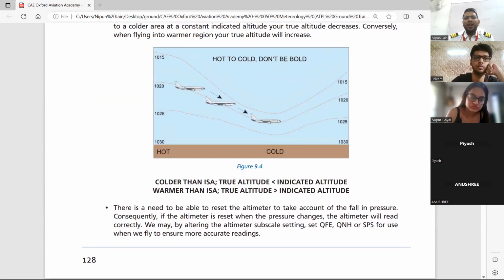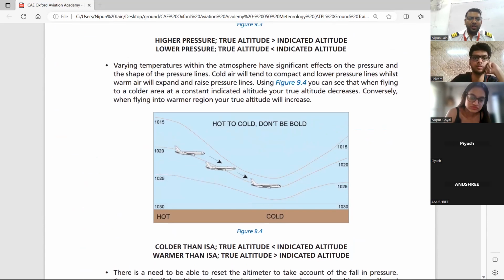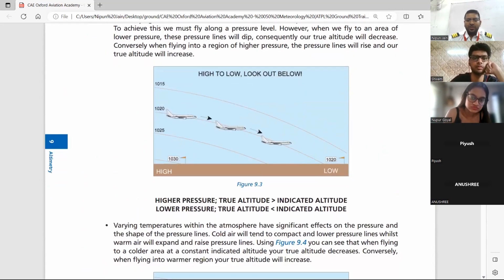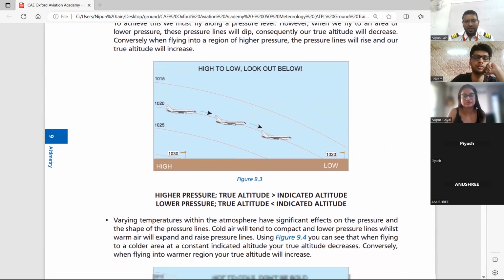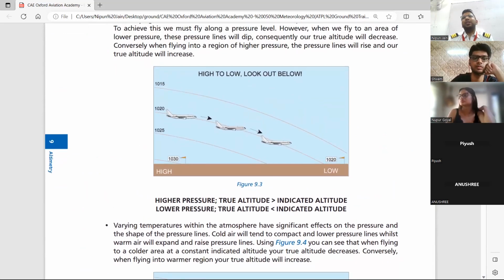Okay, this is how I read it. It says hot to cold, don't be bold. High to low, look down below. Look out below or look down below; look down below was given in my book. And then low to high, you are up in the sky. If you are flying from a region of low pressure to high pressure, or a region of low temperature to high temperature, you are up in the sky. You are up in the sky means your true altitude is more and you are indicating less.